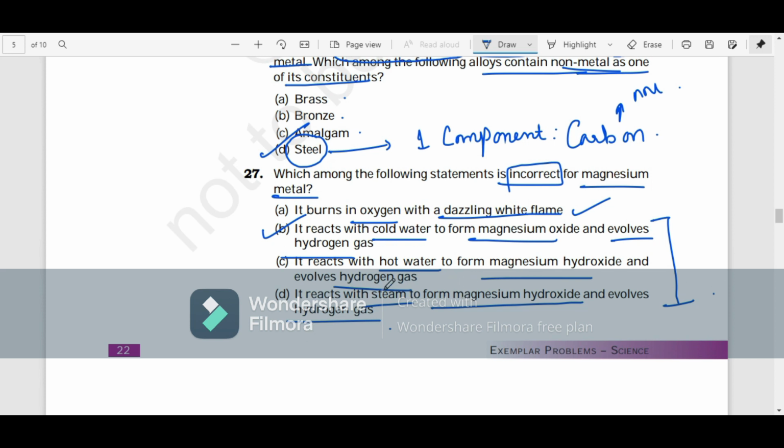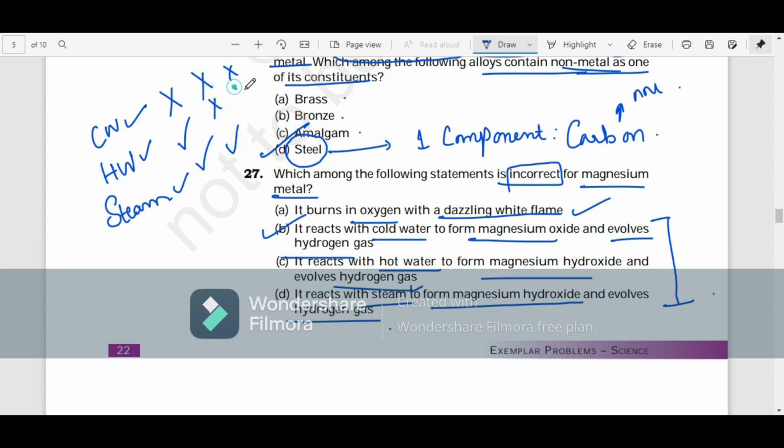See, any metal which can react with cold water can react even with hot water and steam. This is clear, right? If it cannot react with cold water and it can react with hot water, then it can react also with steam. And if it can't react with these, then it can react only with steam. There are possibilities that it can't react with any of them.